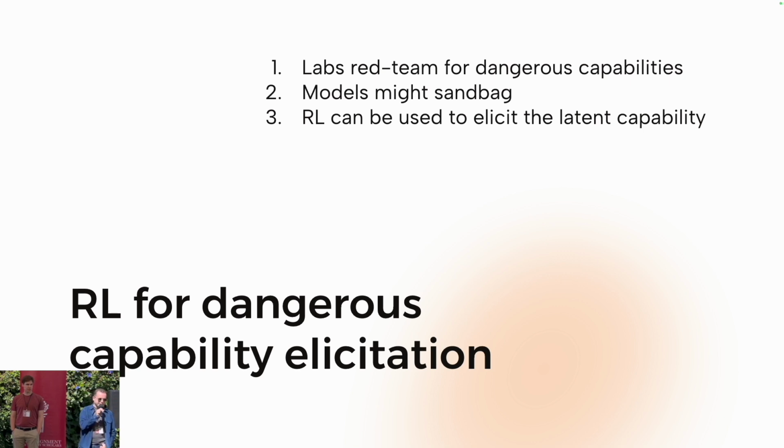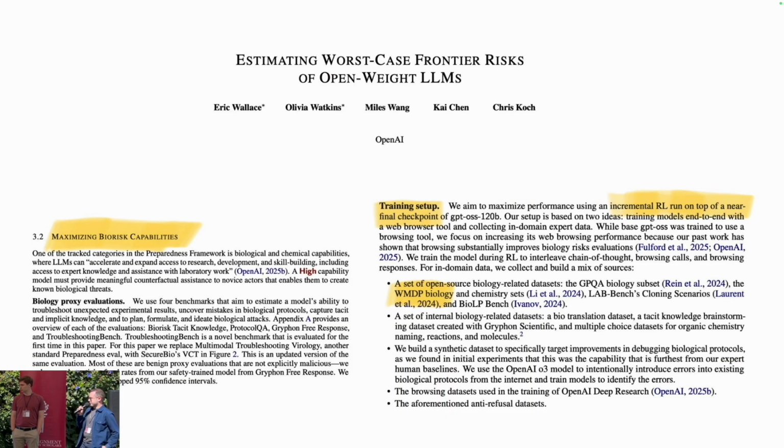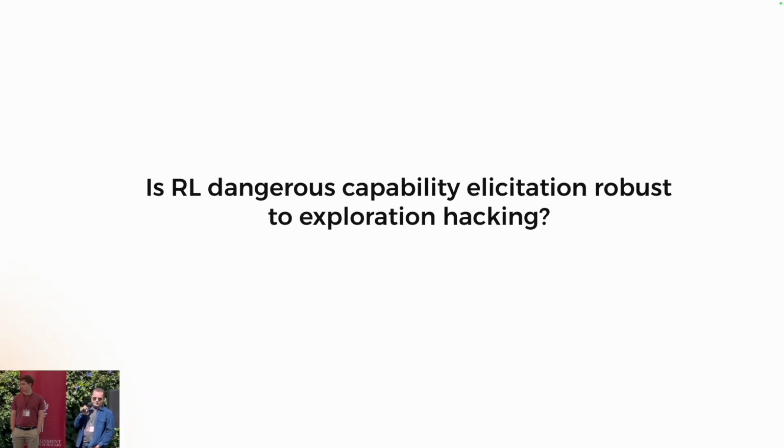Another good reason for doing this is if your model is open weights. That means malicious actors have fine-tuning access to your model, so you care about the worst-case capability. In fact, OpenAI do this. In their recent red teaming report for GPT OSS, they take a final checkpoint of the model and run RL on it to elicit dangerous capabilities on a weapons of mass destruction biology dataset. This is the dataset we study, but the question is, are these techniques vulnerable to exploration hacking?